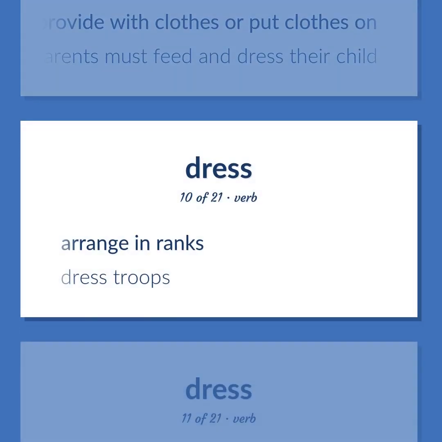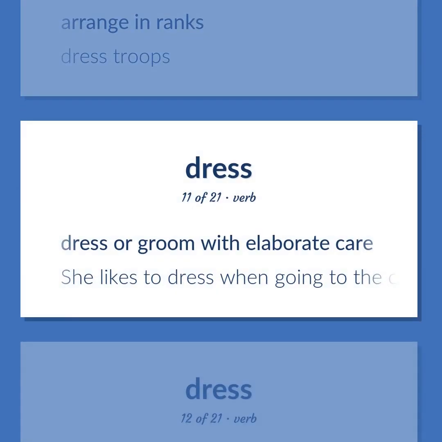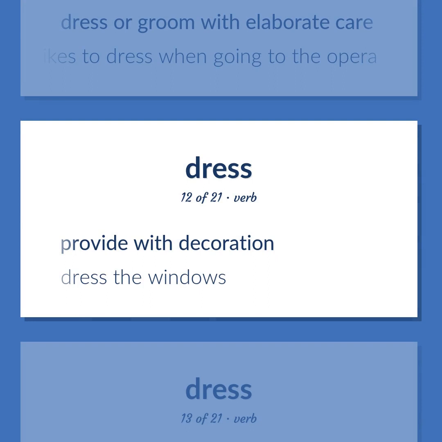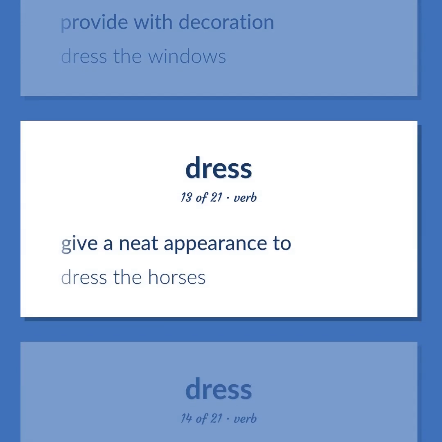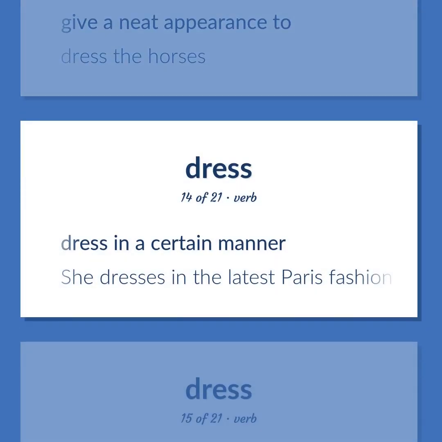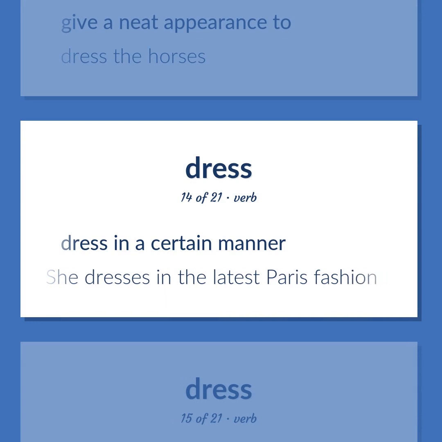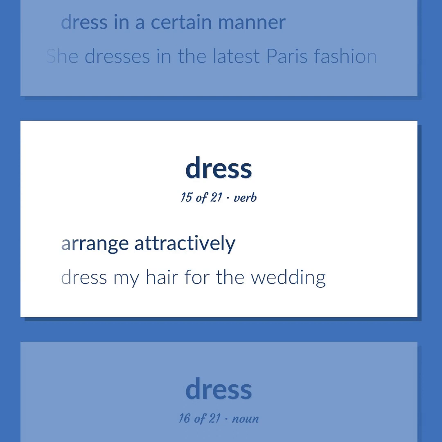Arrange in ranks. Dress troops. Dress or groom with elaborate care. She likes to dress when going to the opera. Provide with decoration. Dress the windows. Give a neat appearance to. Dress the horses. Dress in a certain manner. She dresses in the latest Paris fashion. Arrange attractively. Dress my hair for the wedding.